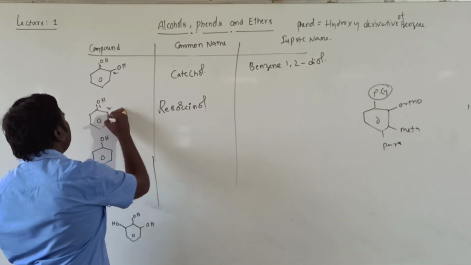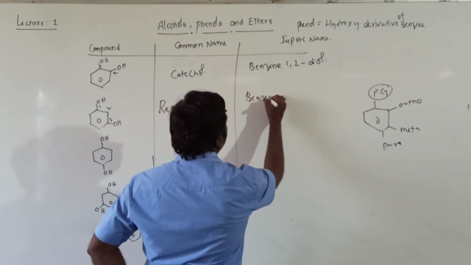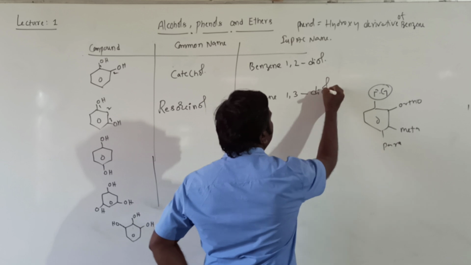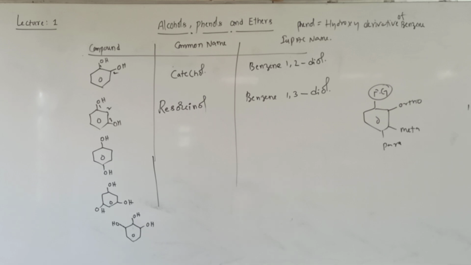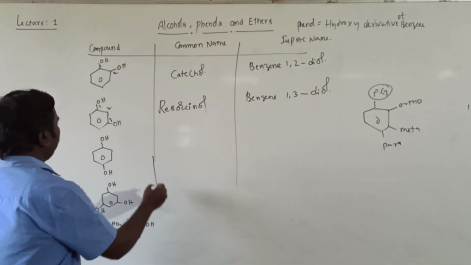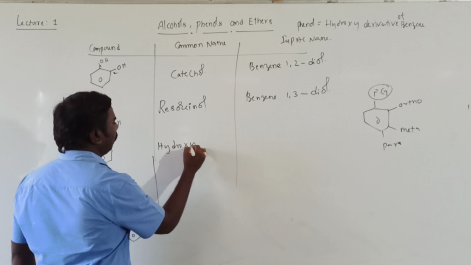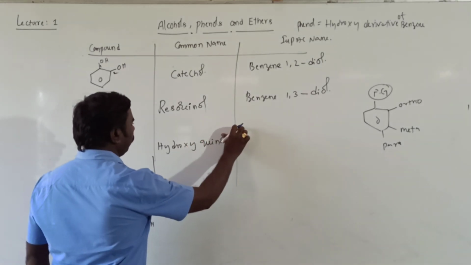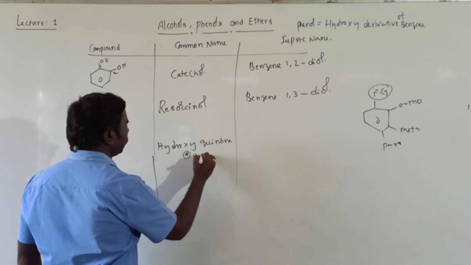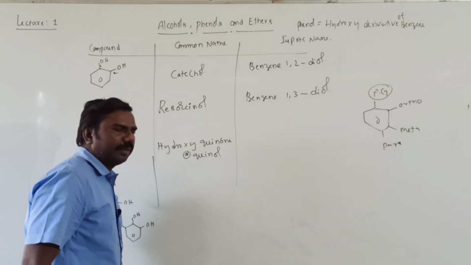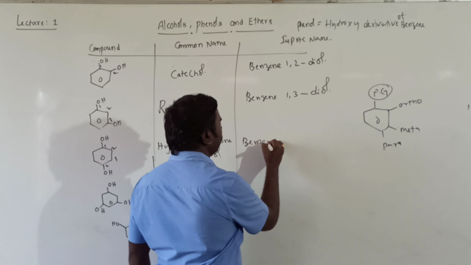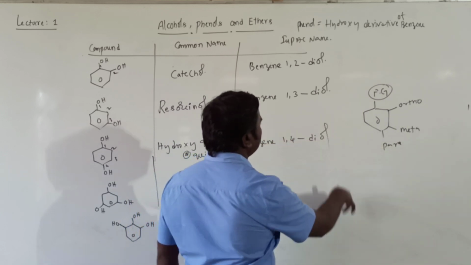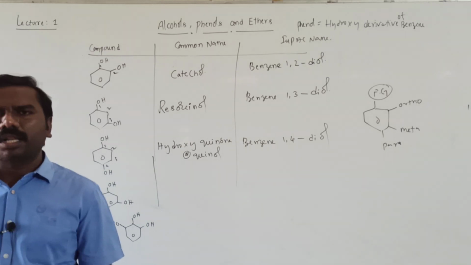Benzene-1,3-diol. It means two OH groups are in the 1, 3 position. Next, after that, hydroquinone or quinol. Hydroquinone or quinol is the common name, students, the commercial name. Then 1, 2, 3, 4: benzene-1,4-diol, where two hydroxy groups are there.